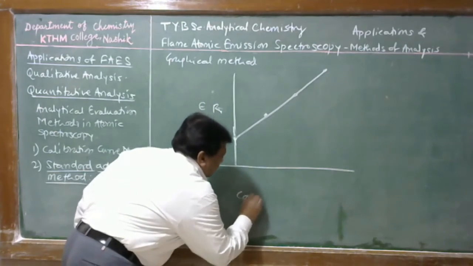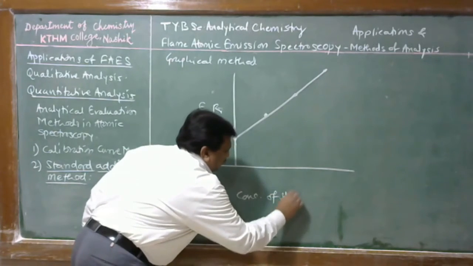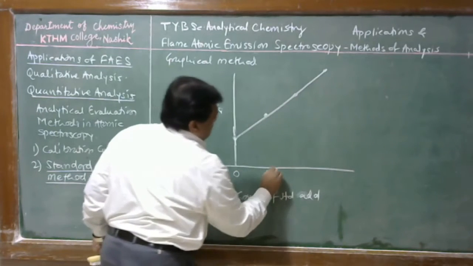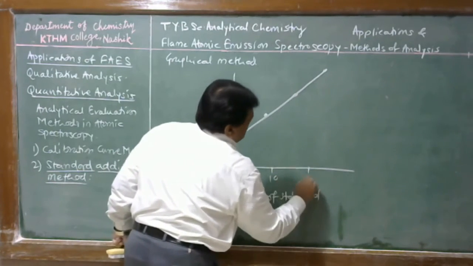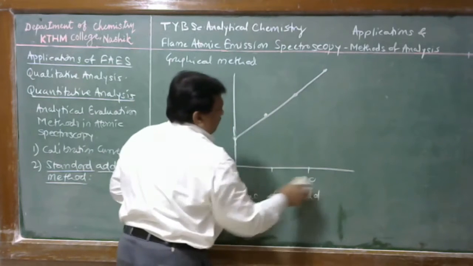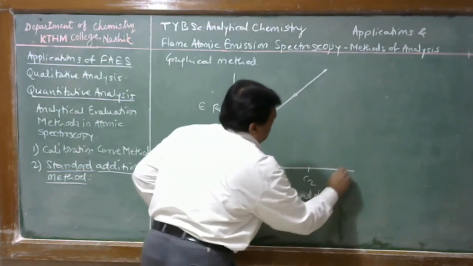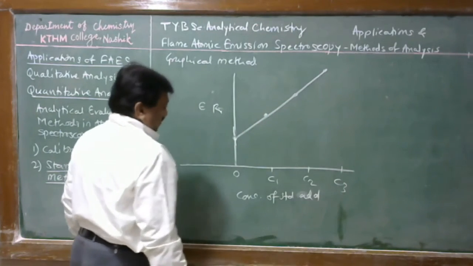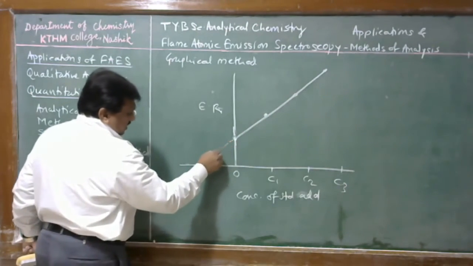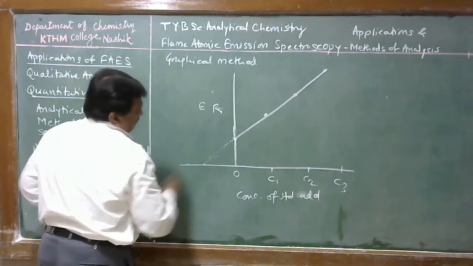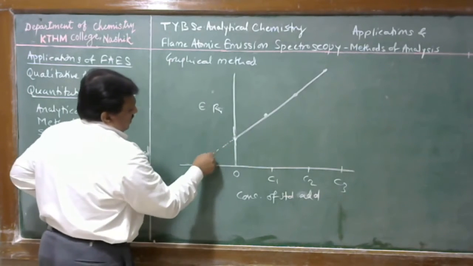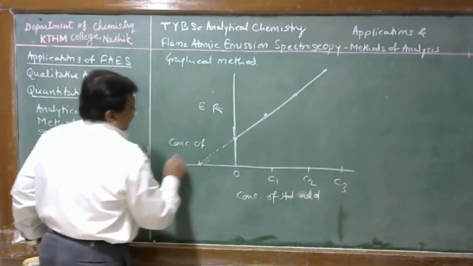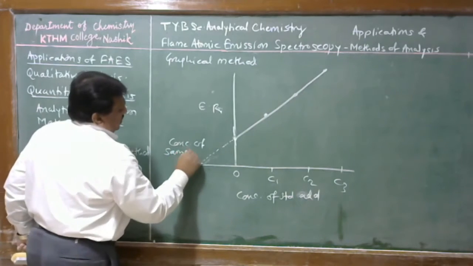Here this is the concentration of standard added. Therefore here it is 0. Here suppose, for example, 10, here 20, or suppose C1, here C2, and here C3. Then by extrapolating this line to the concentration axis, we can get the concentration of sample on this graph. This is the concentration of sample in the solution.